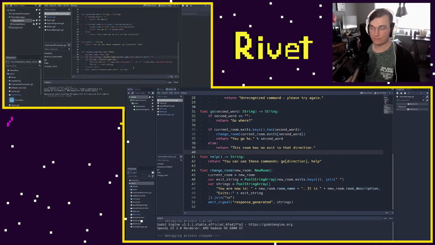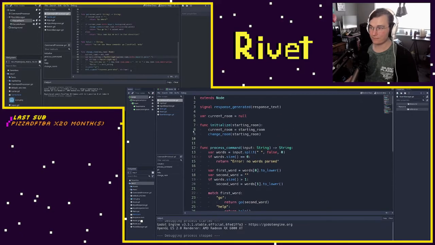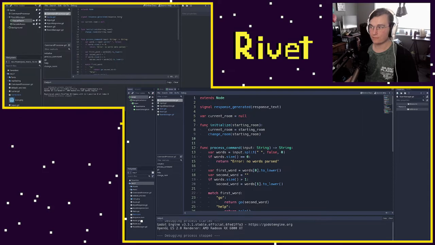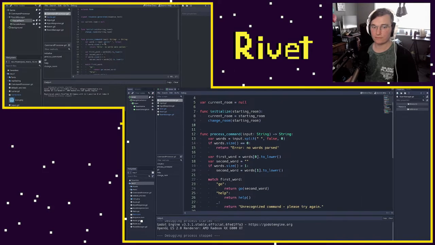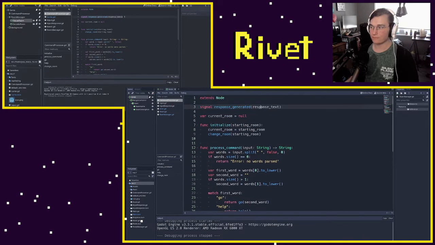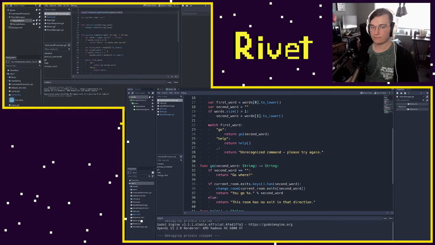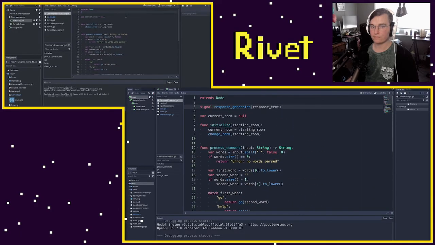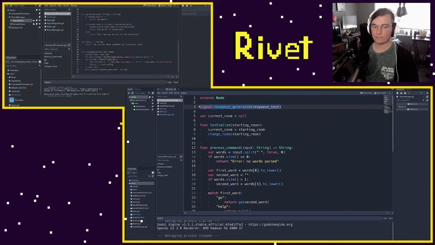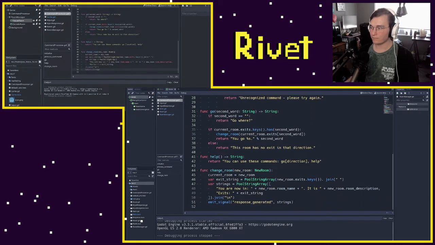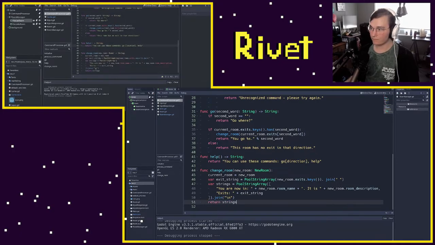In order to do that, we're going to get rid of this signal that we created earlier this video, and I know it's kind of quick when we change rooms. The reason is I wanted to show this signal and how it worked to show one way to do it. You could change your process command system to use signals almost exclusively. You could change all these returns to emit a signal. But because we're using a system where we're returning values all around, we're actually going to get rid of this response generated here. Instead of changing room emitting a signal, it's just going to return strings here. And we're going to add this return value. And so in the places we're using this, we actually need to return this.